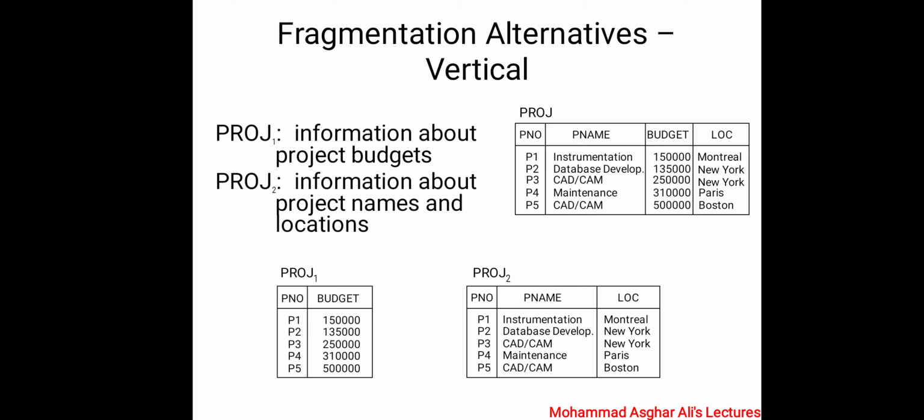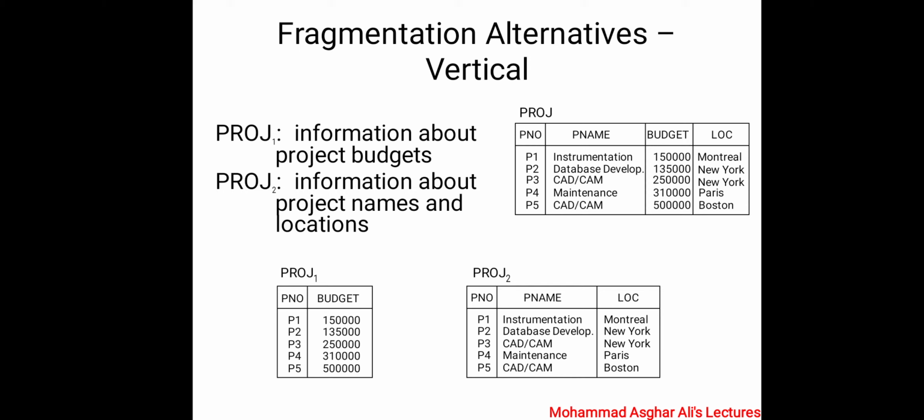Now the second fragmentation, how we fragment, is vertical fragmentation. Project, which has fields PNO, PName, budget, LOC, is divided into two tables vertically: Project 1 and Project 2. Project 1 holds information about project budget, with two fields: PNO and budget. Project 2 holds information about project name and location.